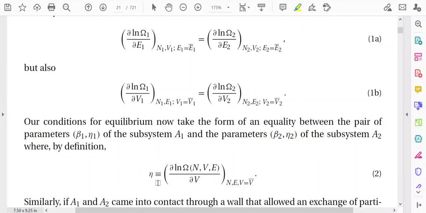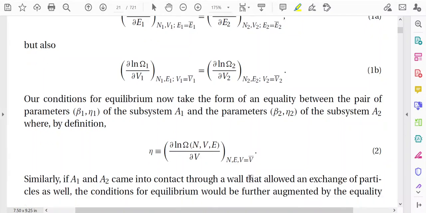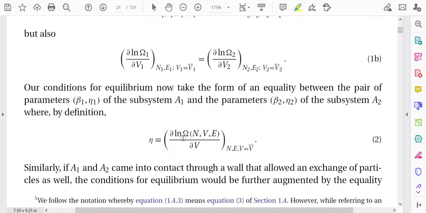So, what is eta? Eta is equal to del V of ln omega, where N and E are constant, and at equilibrium V is equal to V bar. As volume is varying, we are assuming that after the attainment of equilibrium, the value of V, the variable parameter, becomes V bar. So, eta is equivalent to del ln omega by del V. This is a new thermodynamic parameter which establishes a contact between statistical mechanics and thermodynamics.